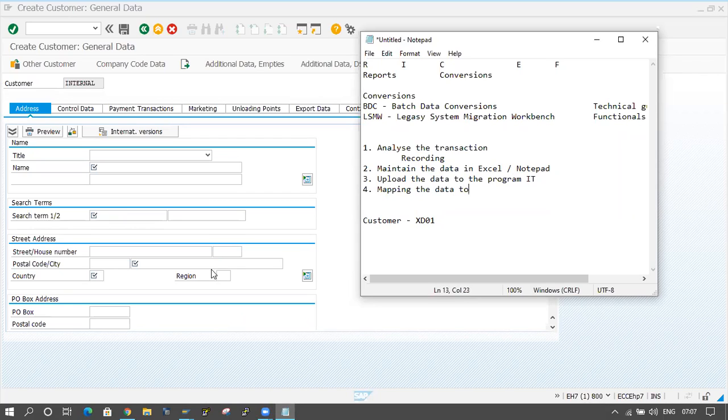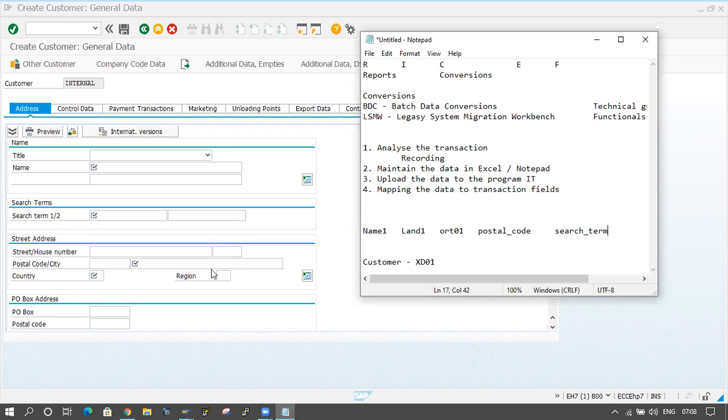Fine. And finally, map the data to the transaction fields. So the internal table will be like this: name one, and country key or country, 4001, postal code, system.